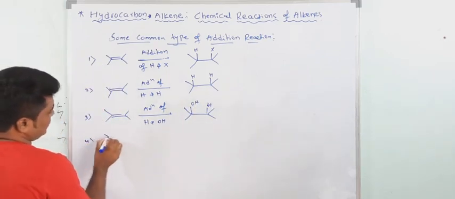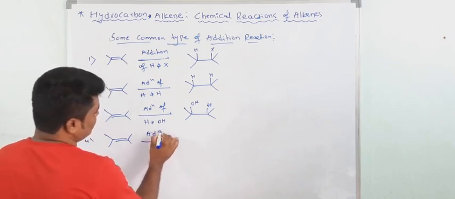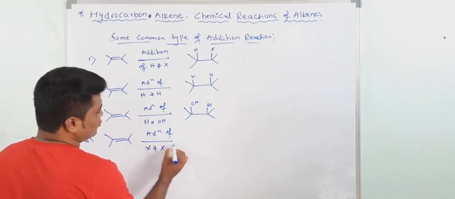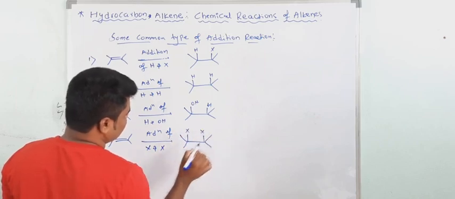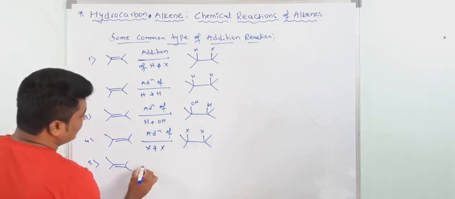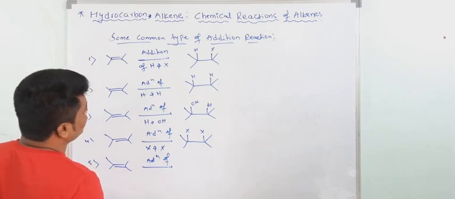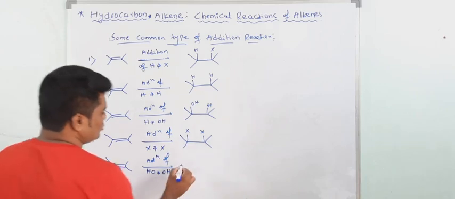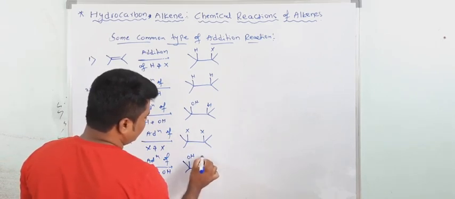Now fourth, addition of X and X, halogens. You will get a dihalogen compound. Then addition of HO and OH, so you will get a dihydric alcohol in this case. This is also one common type.